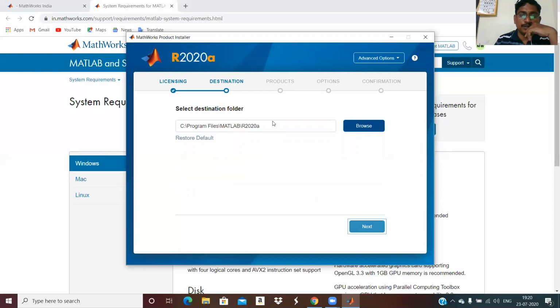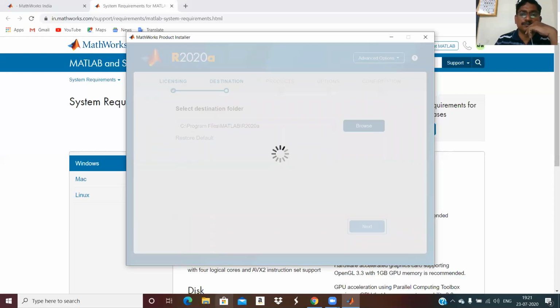Then this folder will be created by default. If you want to change it, go and browse and change it here, but it's okay. This is the default folder made by the system. It will take time. Once you start it, it will take time.